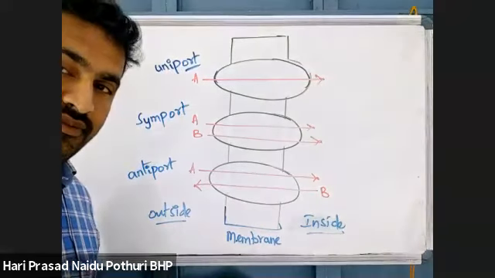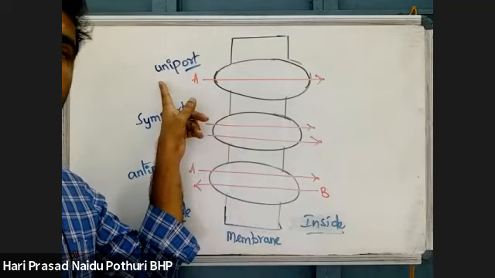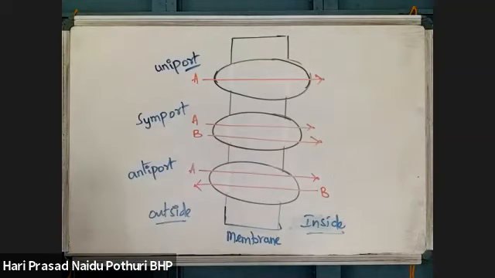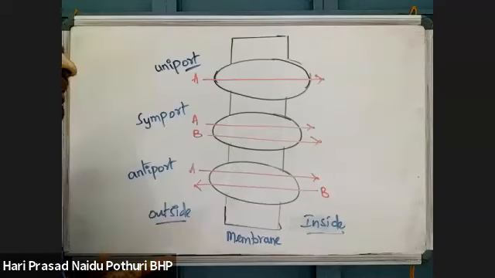Write the next point. When a molecule moves across a membrane independent of other molecules, the transport is called uniport.